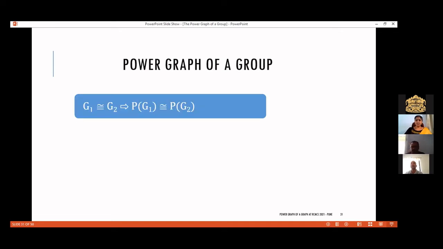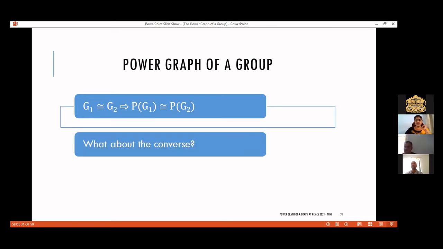Now, again, coming back to the power graph of a group. If G1 and G2 are two isomorphic groups, then obviously their power graphs will be isomorphic. The cardinality is the same, so the vertex sets are the same. And since group properties are preserved, for power graphs we are using the property that a is adjacent to a raised to n. That is a group property, and that will be preserved when we shift from G1 to G2. So if the starting groups G1 and G2 are isomorphic, then the corresponding power graphs will definitely be isomorphic.